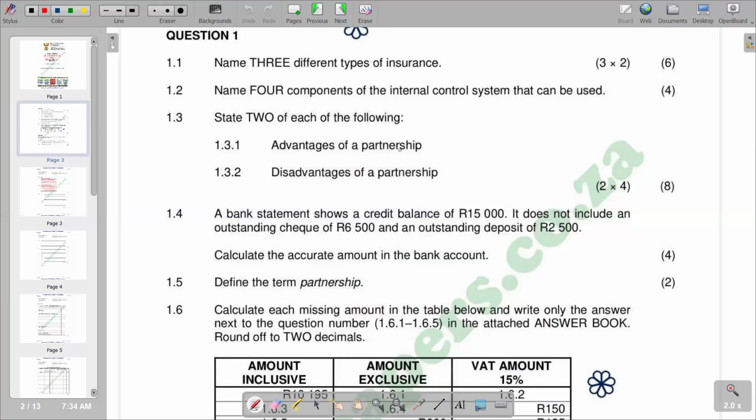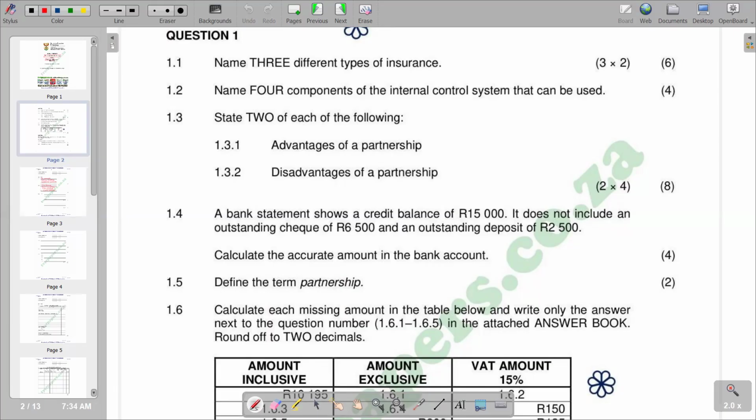So we have the next question, which is 1.3, where the first part is advantages of a partnership, and the second part is disadvantages of a partnership. Basically, we know that a partnership is where 2 or more people join together to operate a business. We are saying a minimum of 2 and a maximum of 20 defines a partnership. So what advantages can we deduce from that?